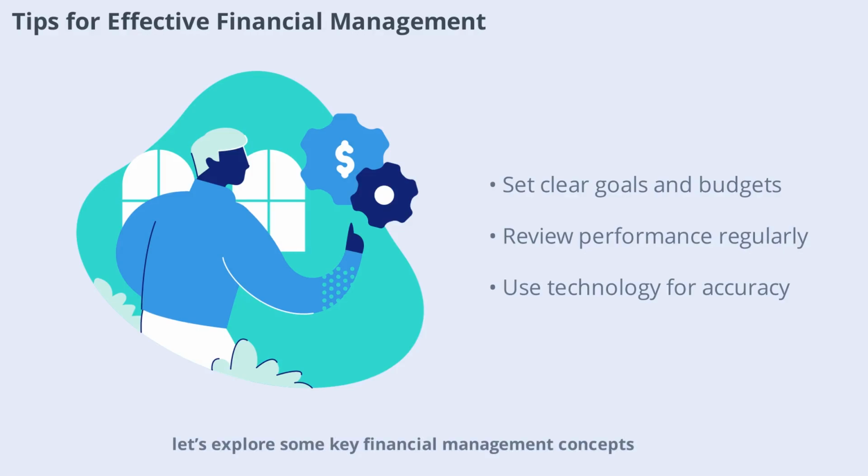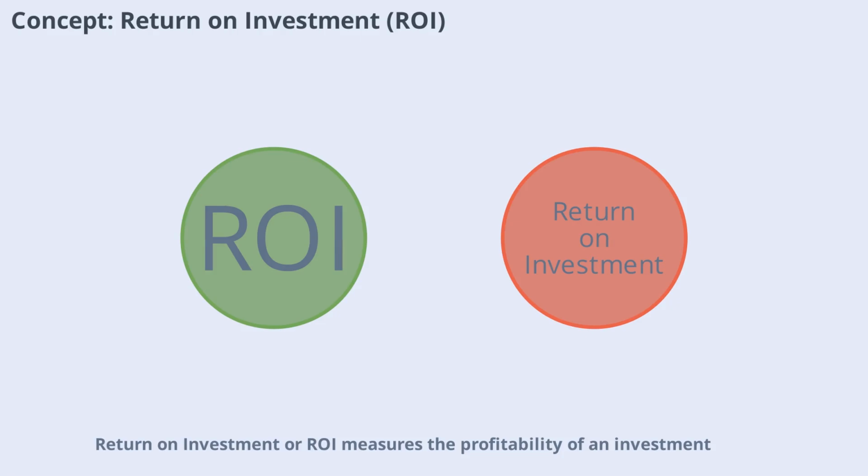Now, let's explore some key financial management concepts. Return on investment, or ROI, measures the profitability of an investment. It's calculated by dividing the net profit by the initial investment cost. A higher ROI means better returns relative to the amount invested. This metric helps compare different investment opportunities and make informed decisions.